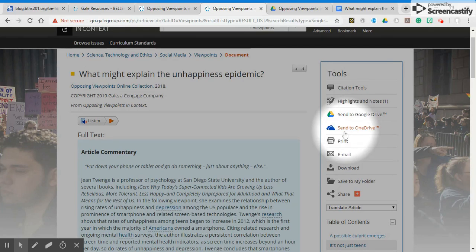We do have send to OneDrive. That's going to do pretty much the same thing. However, most people don't use their OneDrive. Print, self-explanatory, so is email as well as download. Download is just going to download the document onto your personal computer. It, however, is not going to be the best option because it will only be accessible on that particular computer. Save to folder is the other one that I do not recommend. Remember that this is something that's only going to save for your session, and once you log off, it's gone and you will never have it in that folder again. You'll have to go back to the start, find that same article, and so on. Share to is kind of self-explanatory. You can send it online using social media.